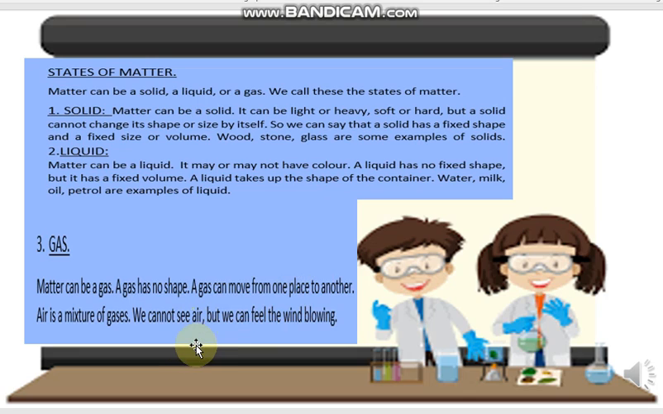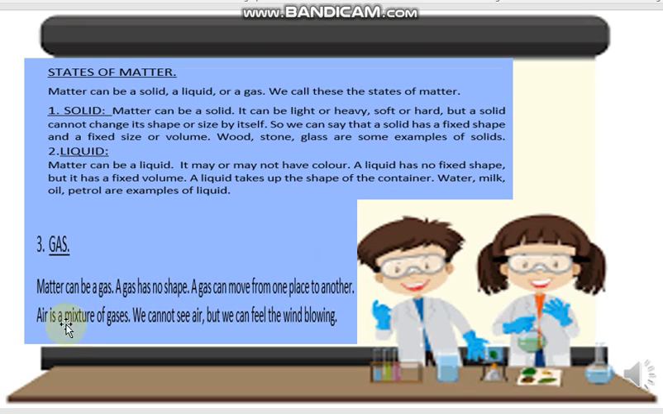Now the third state is gas, and matter can be in the form of a gas. A gas has no shape. When you put a gas in a bottle, it will occupy the shape of that bottle. In a container, it will occupy the shape of that container. In a tin, it will occupy the shape of that tin. So it has no shape. A gas can move from one place to another, and it can move very easily.